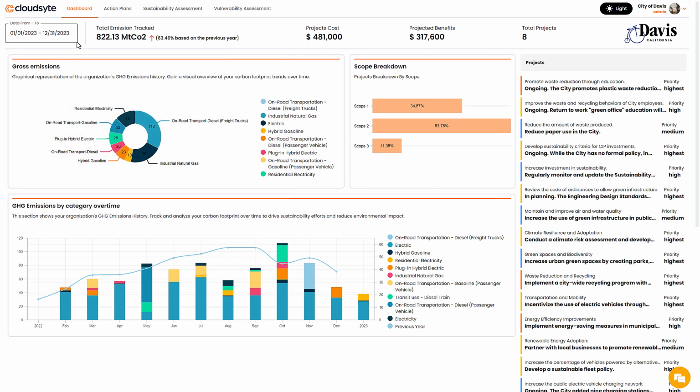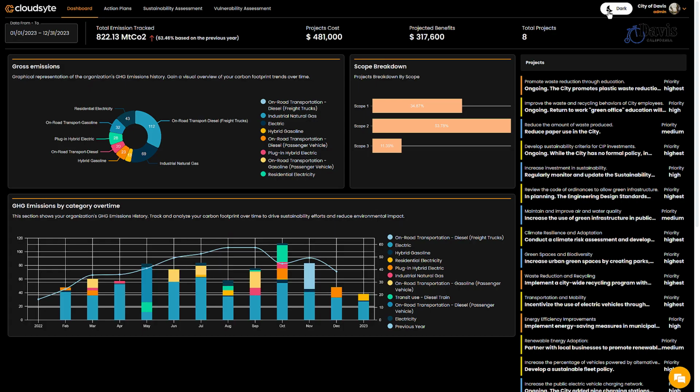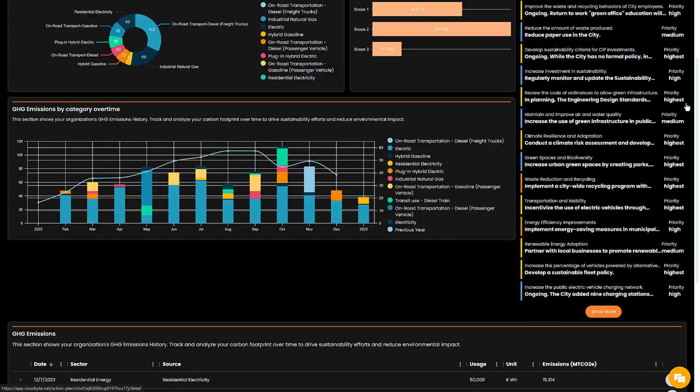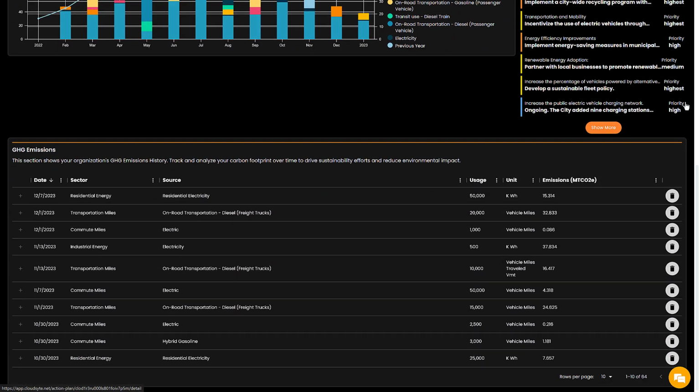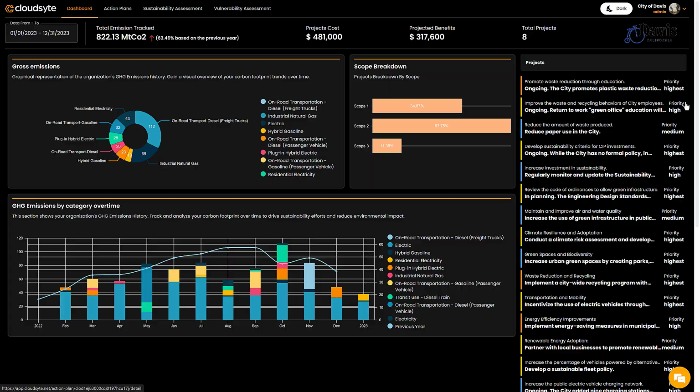Lastly, you have the flexibility to customize the platform to suit your preferences. You can even enable dark mode if that's your style. We believe in helping you accomplish your tasks efficiently and enjoyably.